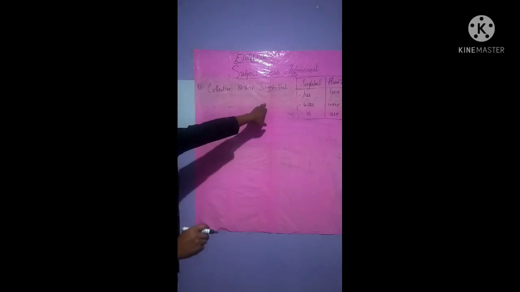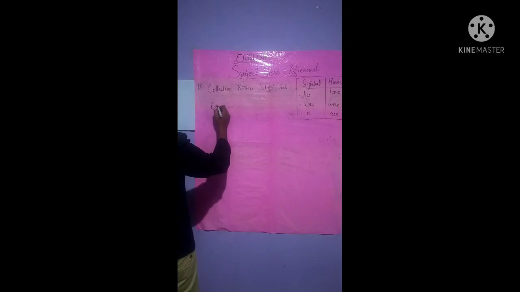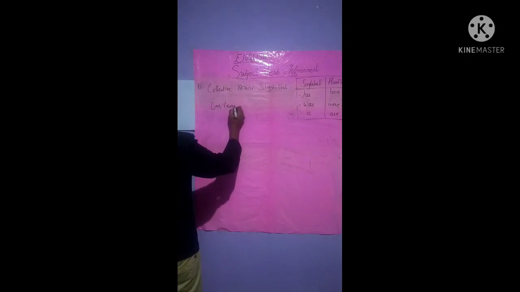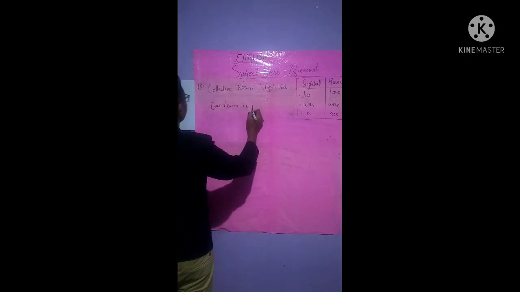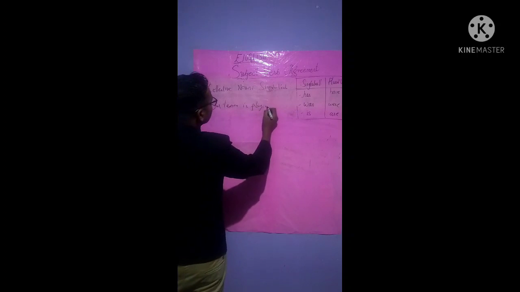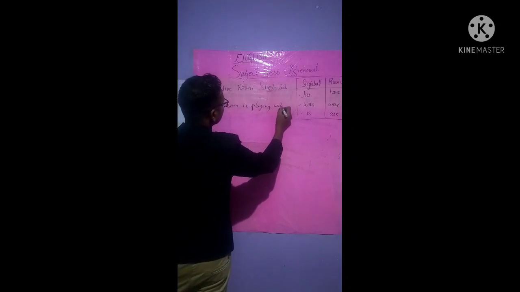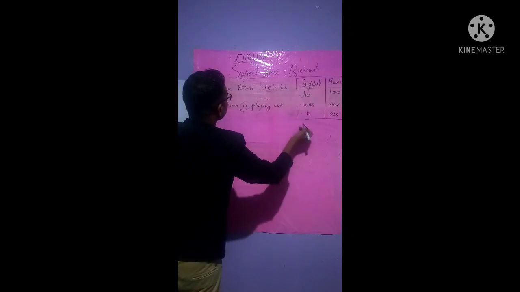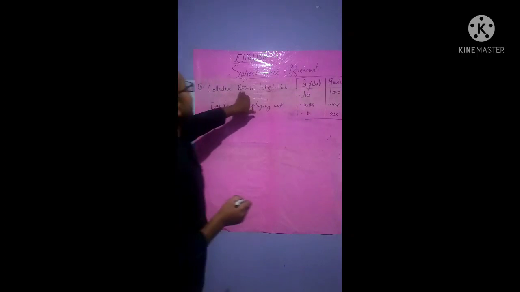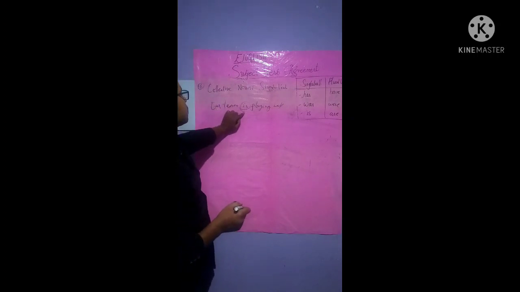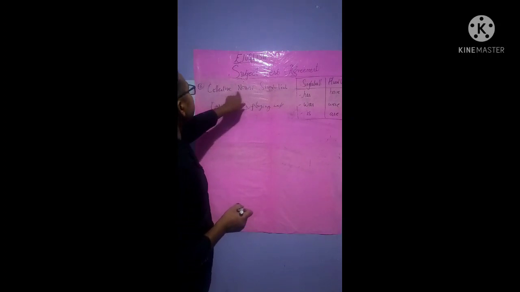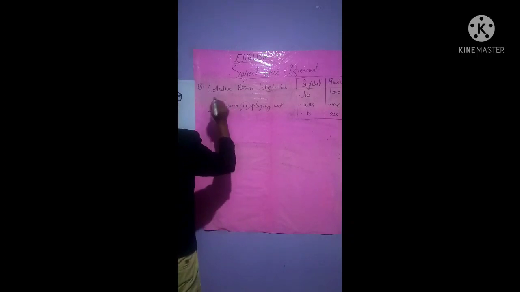We can say, for example, our team is playing well. Now here is is used as a singular verb. See, mostly collective noun plus singular verb is there. At that time singular verb is used, isn't it? The collective noun is our team. Team is a combination of members, isn't it?